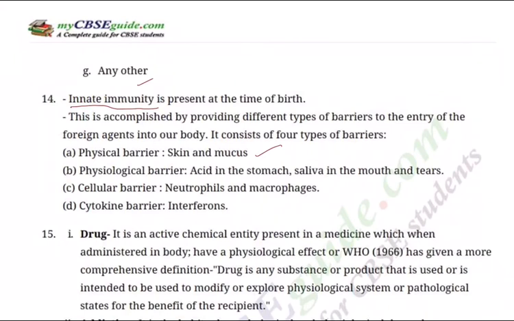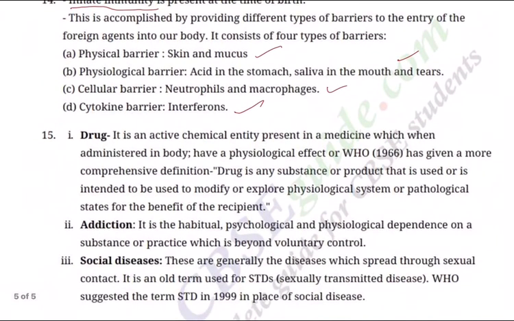Physiological barriers: acid, HCl, hydrochloric acid secreted in the stomach, saliva in the mouth, and tears in the eyes. Cellular level: neutrophils and macrophages. And of course, the cytokine barrier: interferons. So these interferons will not allow the foreign agents to enter inside our body so easily.